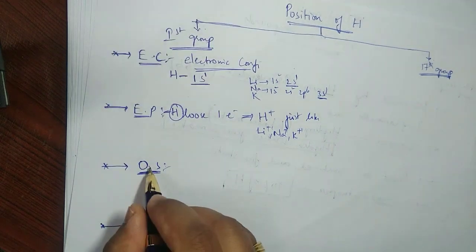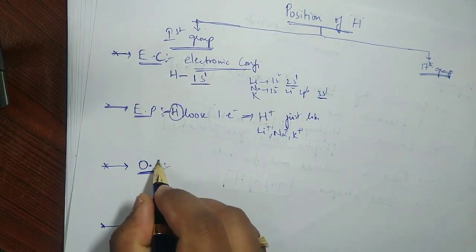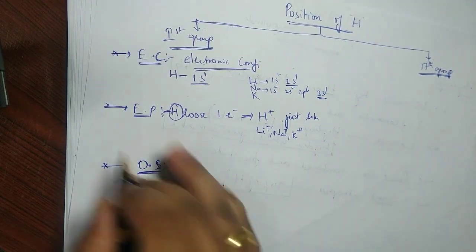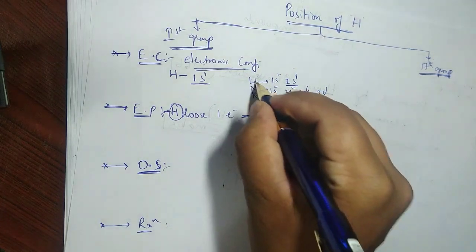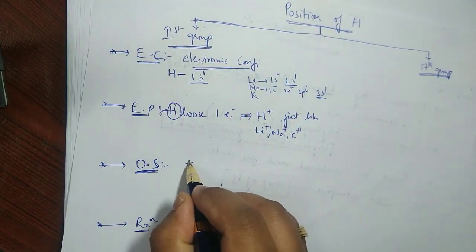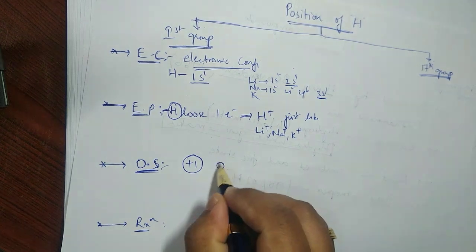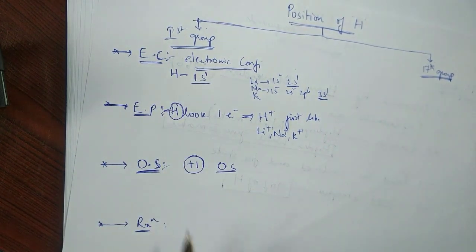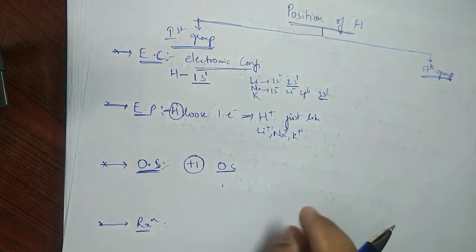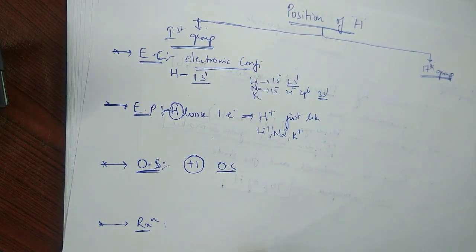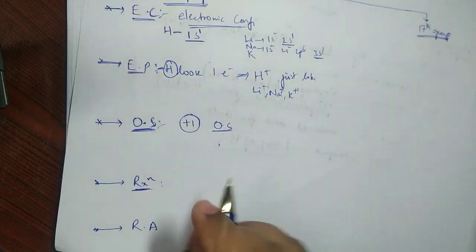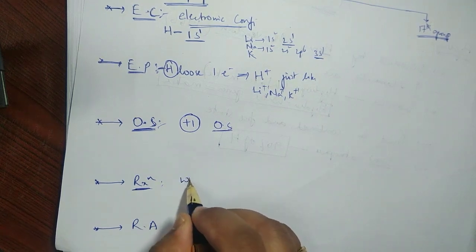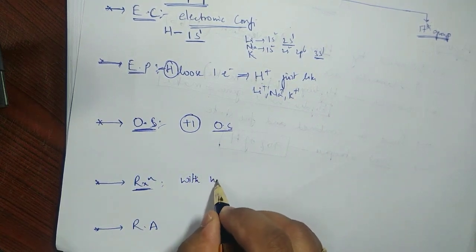Third one, OS. What could be OS? Oxidation state or oxidation number. All of them, lithium, sodium, potassium, have plus 1 oxidation number or oxidation state. Hydrogen is also plus 1 oxidation state, and lithium, sodium, potassium also have plus 1 oxidation state. Next, reaction, how they react with the non-metals. Reaction with non-metals.